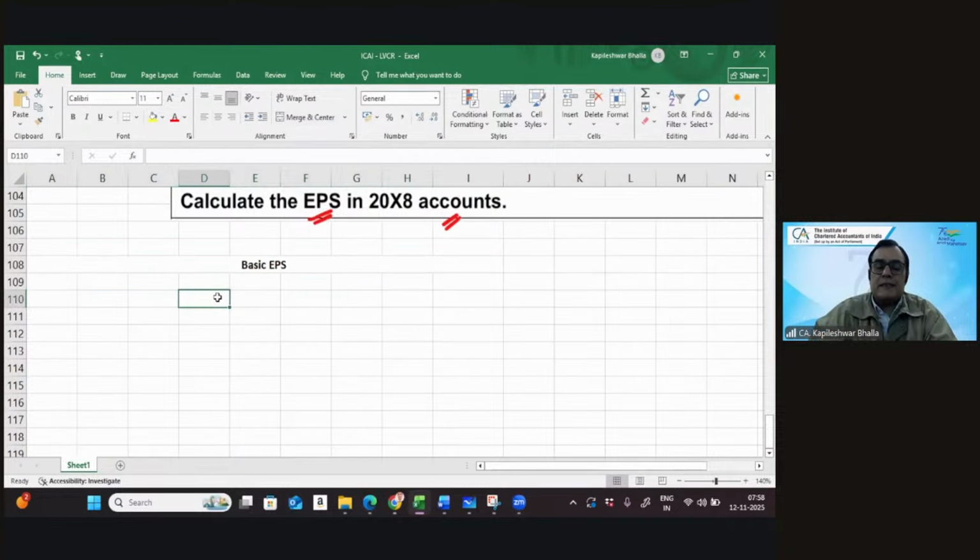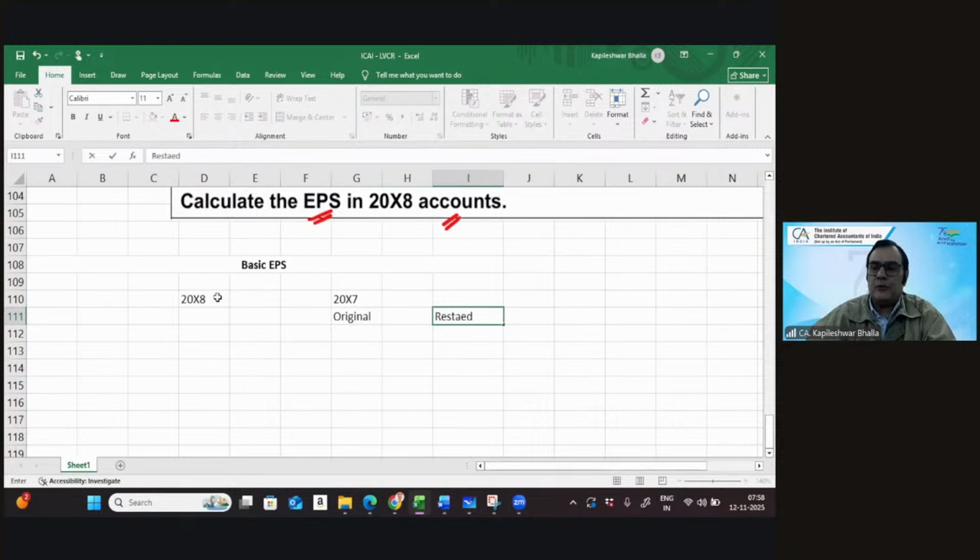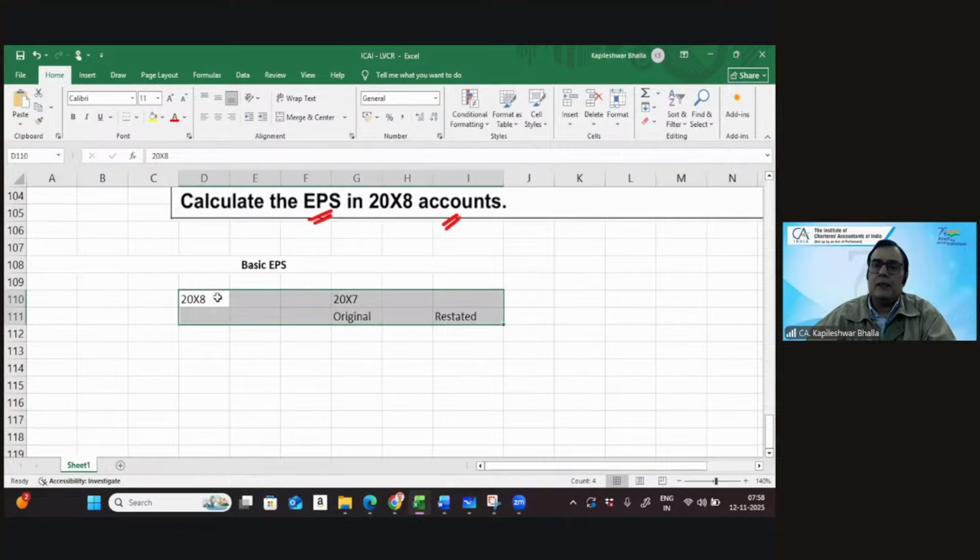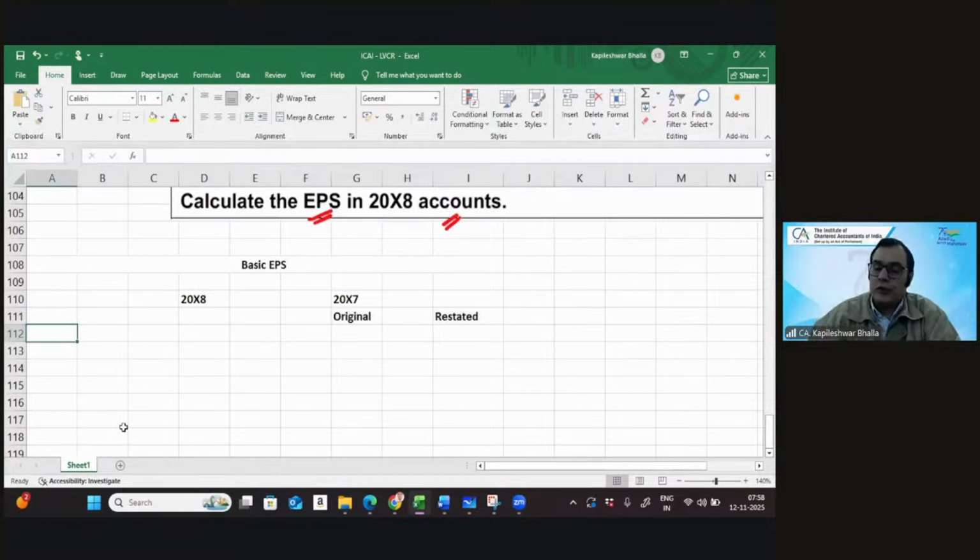I'm just organizing the presentation, 2000 X8 and 2000 X7, in which you can show the original calculations and the restated calculations as well. That is how we are going to present it in the exams, giving the EPS for the year X8, that is the current year, and also the EPS for the previous year, originally reported and restated.